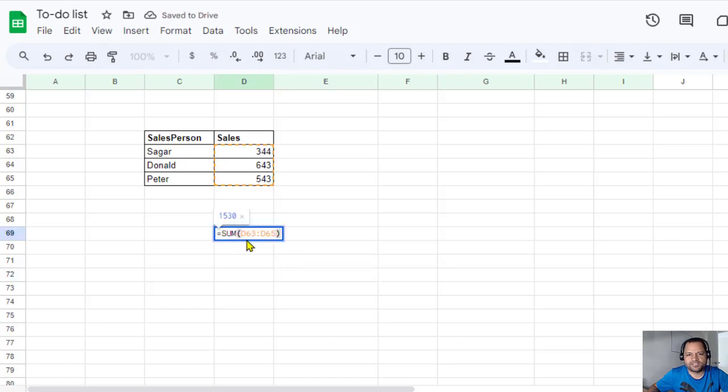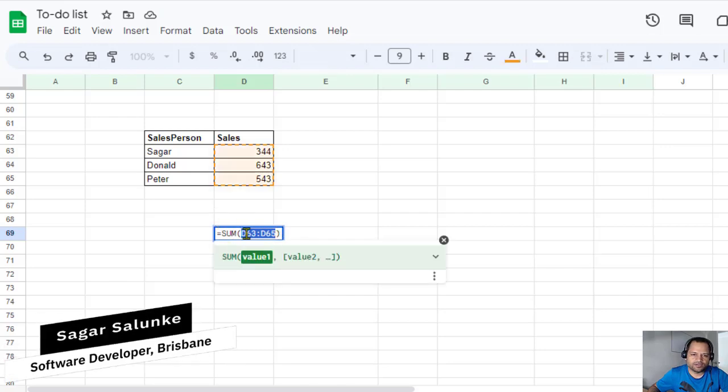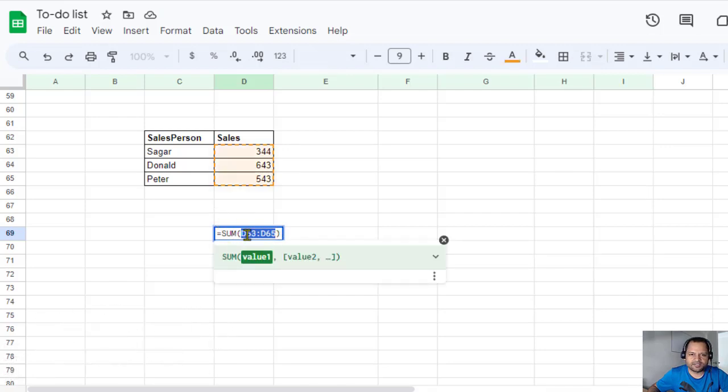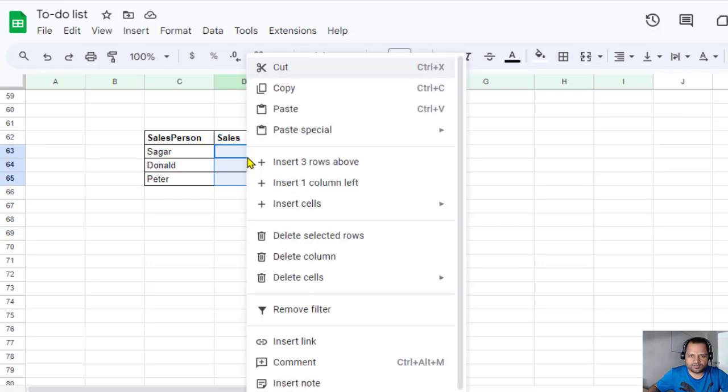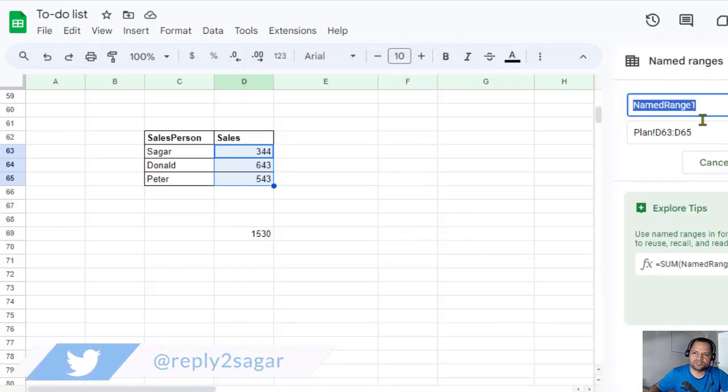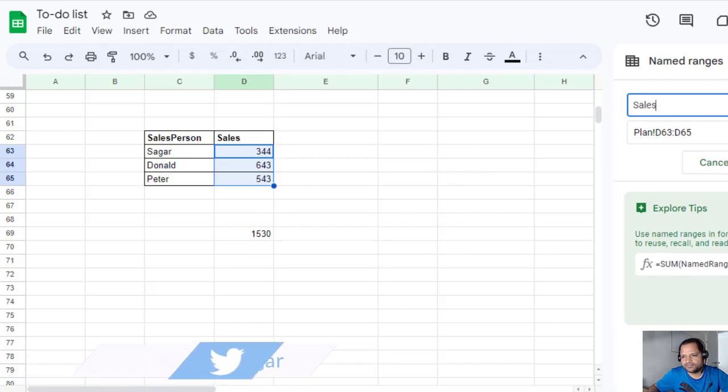But here the problem is that it is not user friendly, right? Because it is using this column number and row number like that. So instead of that, what you can do is give a name to this particular range. I'm going to give the name to this particular range by right clicking on this and then Define named range. So I'm going to put the name as sales, then click on done.